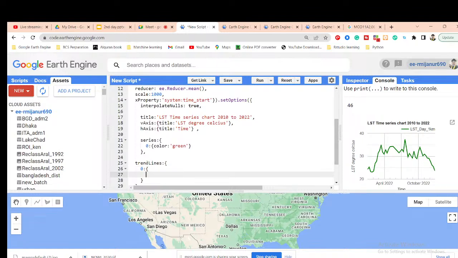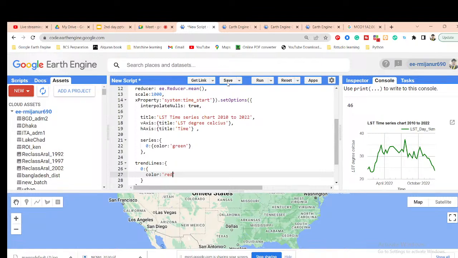So first of all, we need to make an argument about that. Suppose color. What color do you want to put in here? Suppose you want to show the trend line as a red color, so you can simply put the red color here. After that, I want to show this straight line chart as linear.